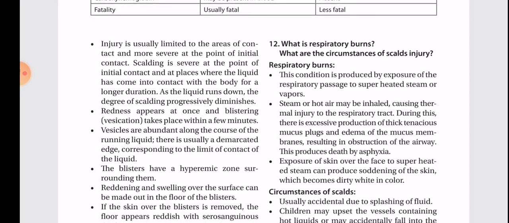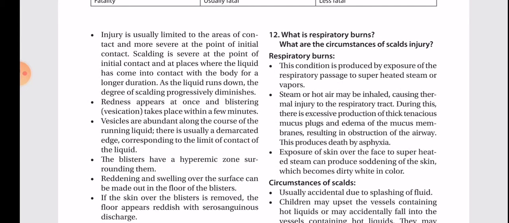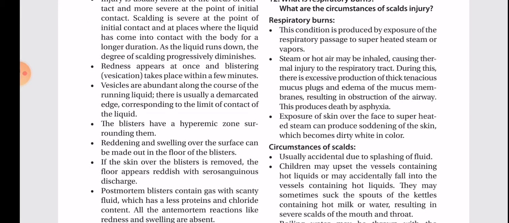What are respiratory burns? What are the circumstances of scald injury? Respiratory burns. This condition is produced by exposure of the respiratory passage to superheated steam or vapors. Steam or hot air may be inhaled, causing thermal injury to the respiratory tract. During this, there is excessive production of thick tenacious mucus plugs and edema of the mucous membranes, resulting in obstruction of the airway. This produces death by asphyxia.